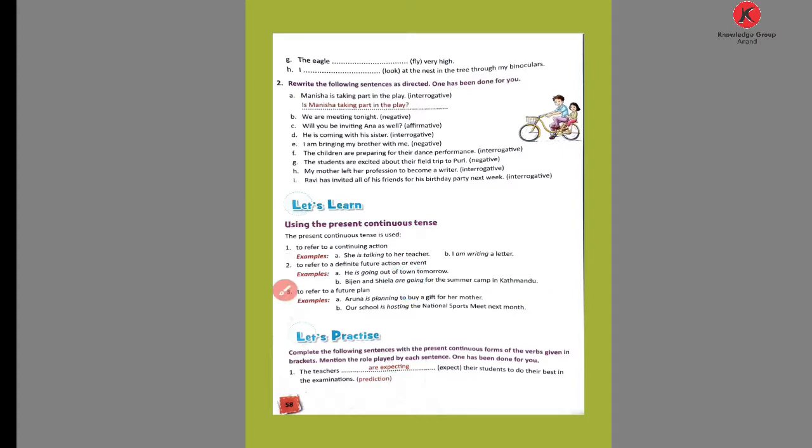Now the third point is that this tense is used to refer to a future plan also. Aruna is planning to buy a gift for her mother. Is planning means showing the future plan. Showing the what? Future plan.